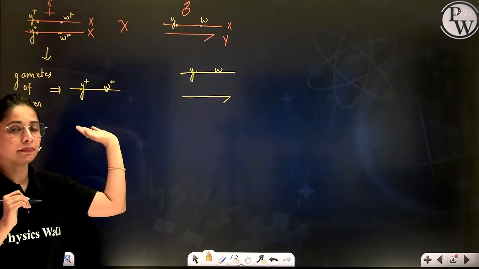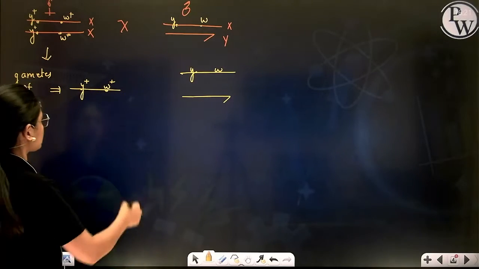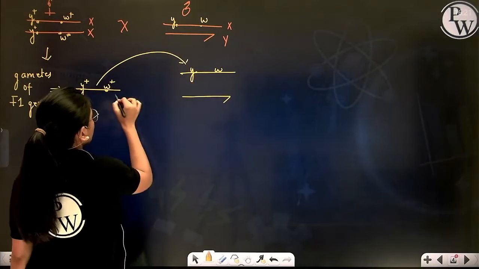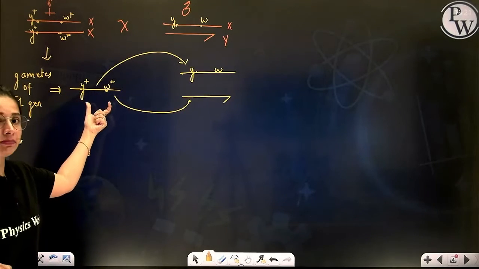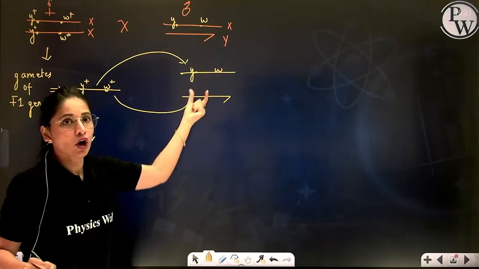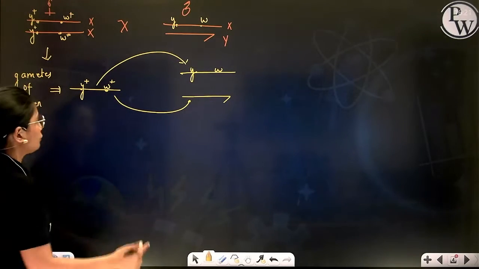Now what will happen? Fertilization will take place. There is a 50-50 probability that this female gamete may fertilize with this male gamete or with this male gamete. So the probability is 50-50%.